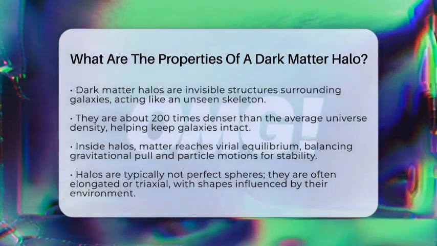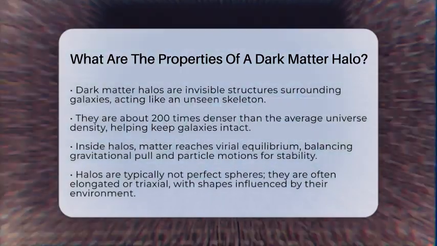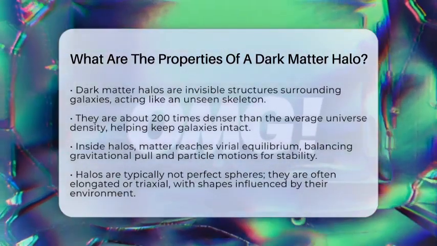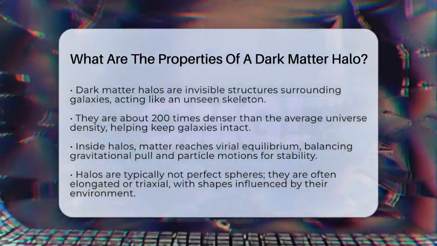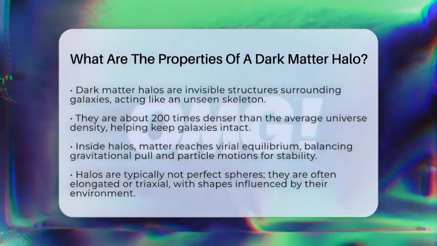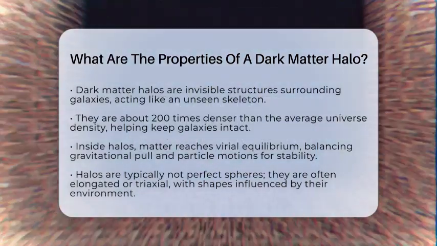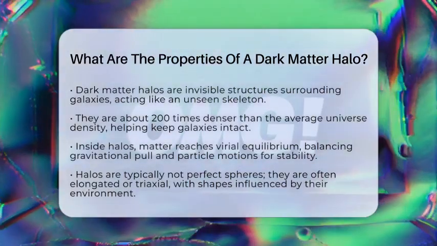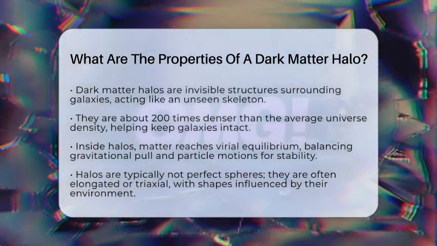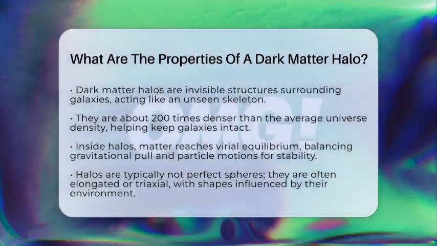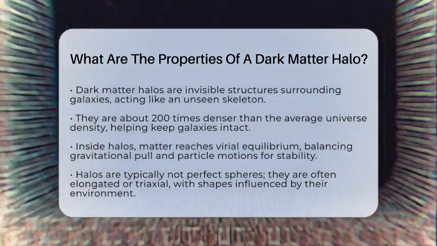They are not visible to the naked eye because dark matter does not emit, absorb, or reflect light. Instead, we infer their presence by observing how galaxies move and how light bends around them. Dark matter halos are incredibly dense compared to the universe's average density. They are about 100 times denser, which helps keep galaxies from flying apart.